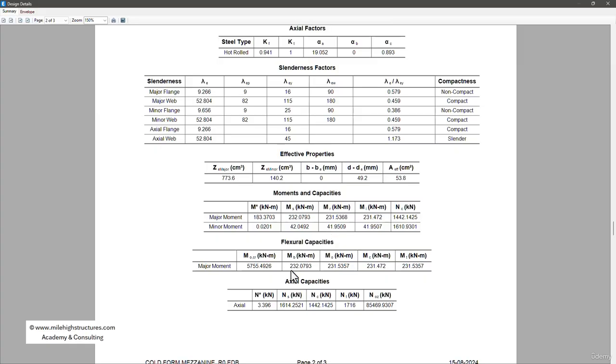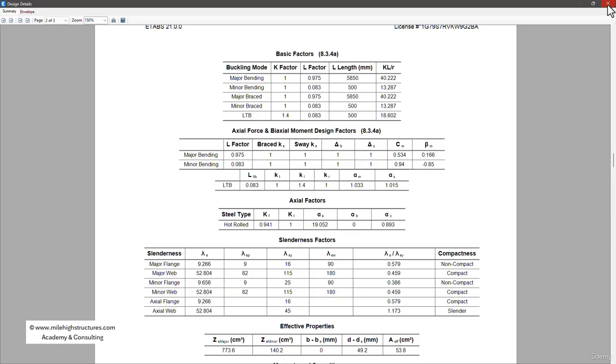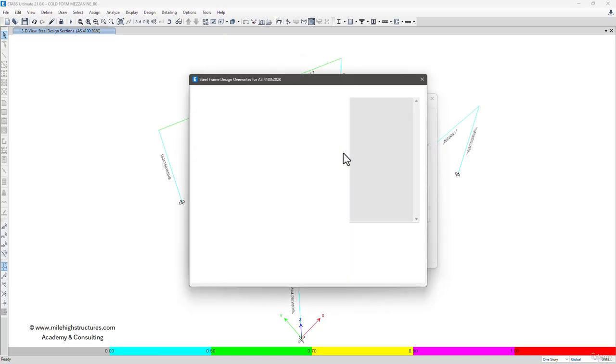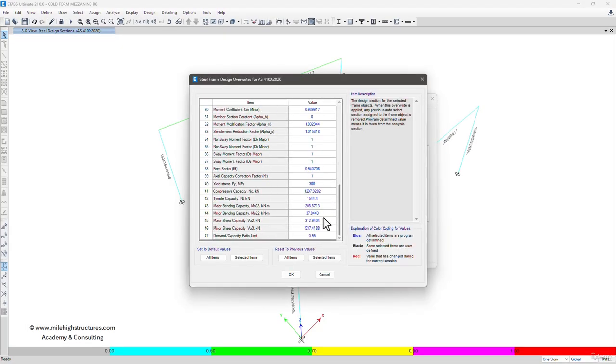For the major bending moment here we can see the MB value, approximately 232 kN meter, and the moment that is coming is approximately 184 kilonewton meter. Or what we can do is click on the overrides also, and here also we can see the major bending moment capacity. So the 232 value that we were saying is without the phi, that is 0.9, so without the strength reduction factor. With the strength reduction factor, the capacity comes out to be 208.87, and the bending moment that is coming is approximately 183. So we are on the safer side.